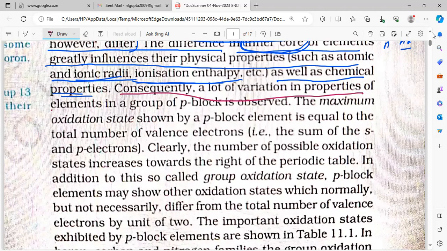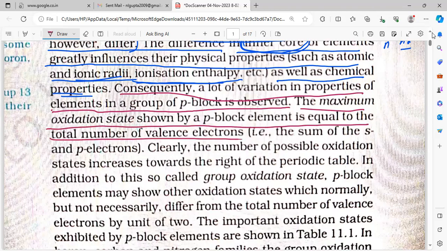Consequently, a lot of variation in properties of elements in a group of the p block is observed. The maximum oxidation state shown by a p block element is equal to the total number of valence electrons, that is, the sum of the s and p electrons. So the main oxidation number here is +3. Why? Because the general configuration is ns2 np1, so 3 electrons, so the oxidation number is 3.